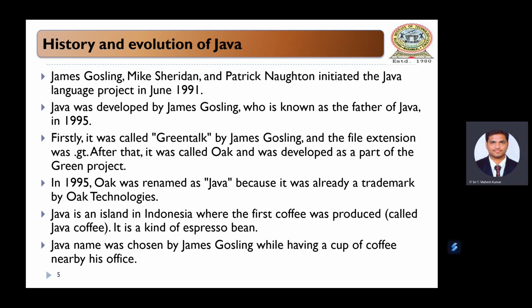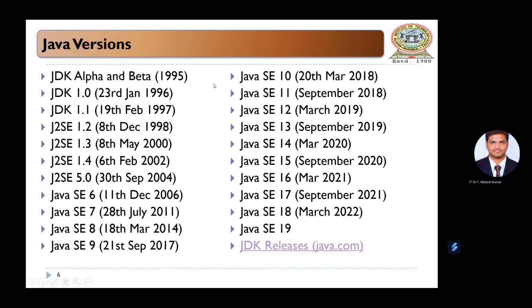And these are the versions released so far. Initially they released alpha and beta versions in 1995. Later they released the very first version, JDK, the Java Development Kit, in 1996. After 5.0, they dropped the J2SE name and renamed it Java Standard Edition from 2006.